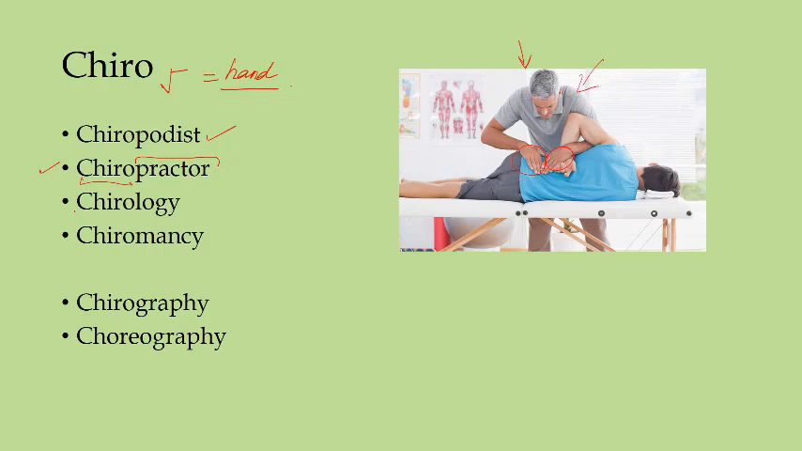Now the word chirology you might also come across. Chiro is hand, logy is study. So chirology simply means study of the hand, or its anatomy or structure. Now another famous, quite popular word is chiromancy. Here two roots are there: chiro is root 1, and mancy is root 2. Chiro is hand and mancy is to tell the future.